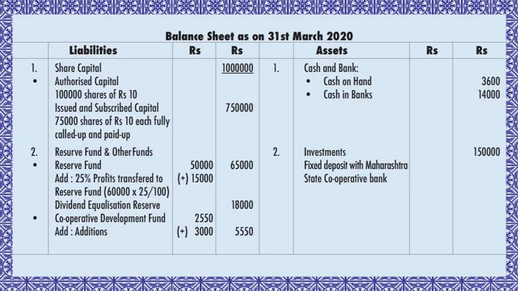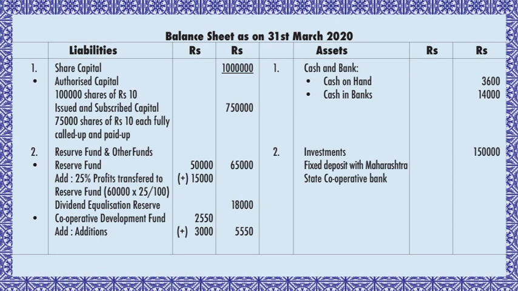Then second is the reserve fund and other funds. In that you have to take the reserve fund. Reserve fund is given in the trial balance as 50,000. You take that in the inner column. Then there is a rule on that reserve fund, 25% you have to calculate on last year's profit. Last year's profit is given as 60,000 in the trial balance. On that you take out 25% and you get 15,000. You add both, 50,000 plus 15,000, outer column 65,000.